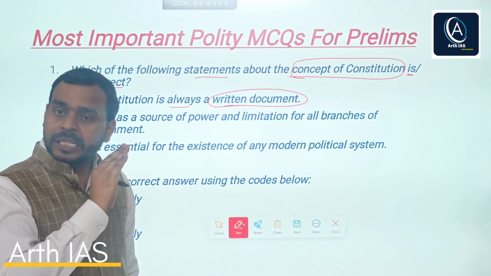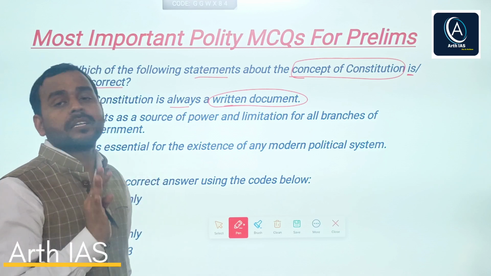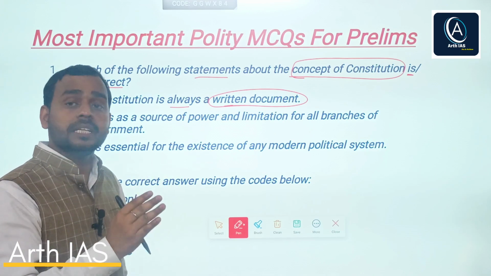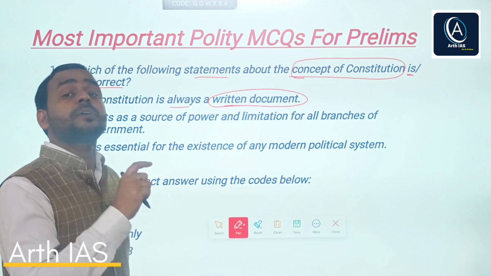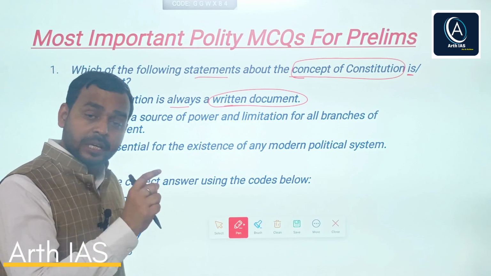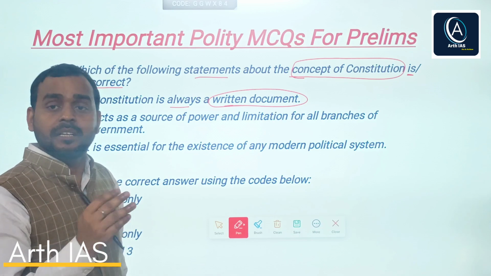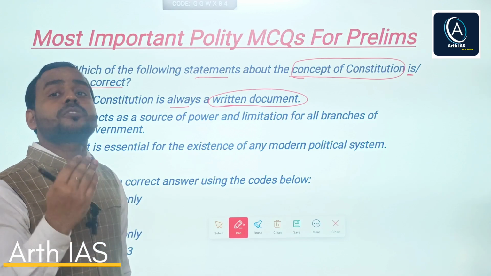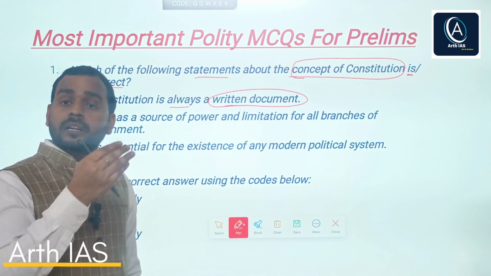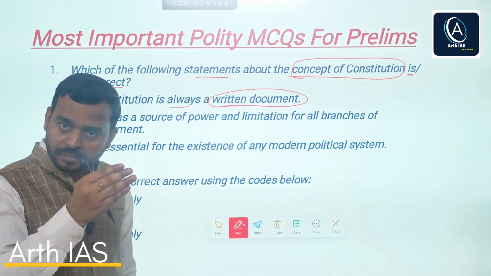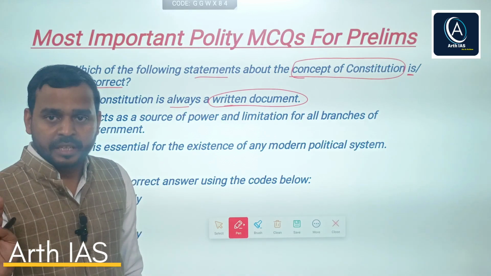No country has a completely written or completely unwritten constitution. For example, Britain has an unwritten constitution, but some of its provisions are written, in the form of acts and bills, and conventions are followed over a period of time.